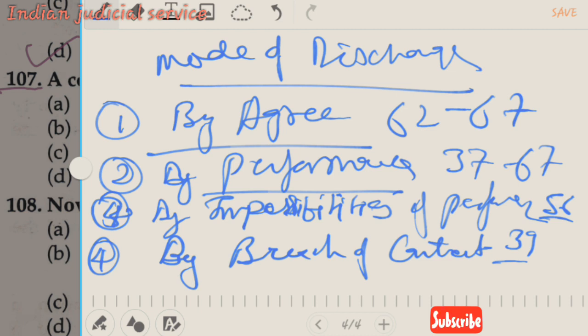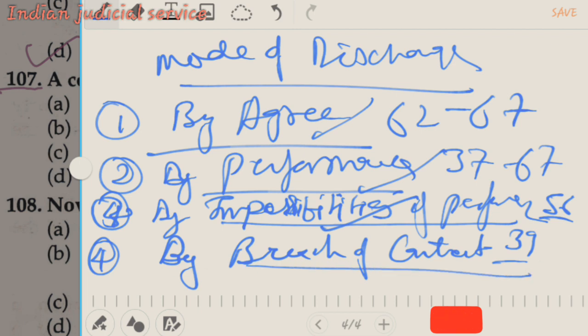So these are the modes of discharge. First one is by agreement, second one is by performance of contract, third one is the impossibility of performance of contract, and fourth one is the breach of contract under section 39. Impossibility, meaning the doctrine of forfeiture, is provided in section 56 of the contract. So it is clear what the modes of discharge of the contract are.